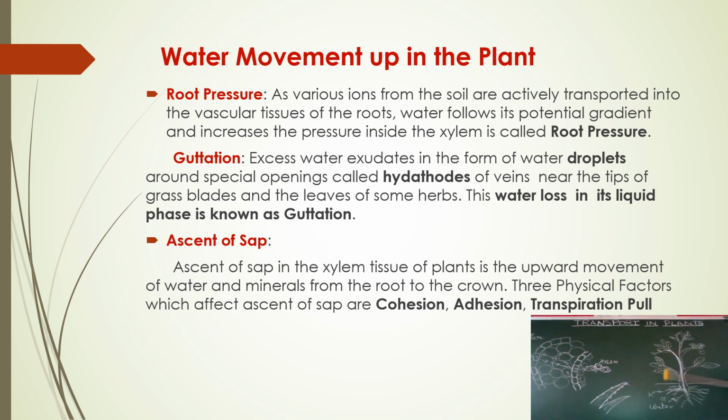But water absorption continues to take place in the ground by the roots. So the water is absorbed, but there is no escape of the water. So what happens then? Some pressure is exerted in the root. This pressure is called root pressure, which is created in the xylem tissue. Because the water keeps getting collected in the xylem tissue, it creates some pressure. This pressure exerted in the xylem is nothing but the root pressure.